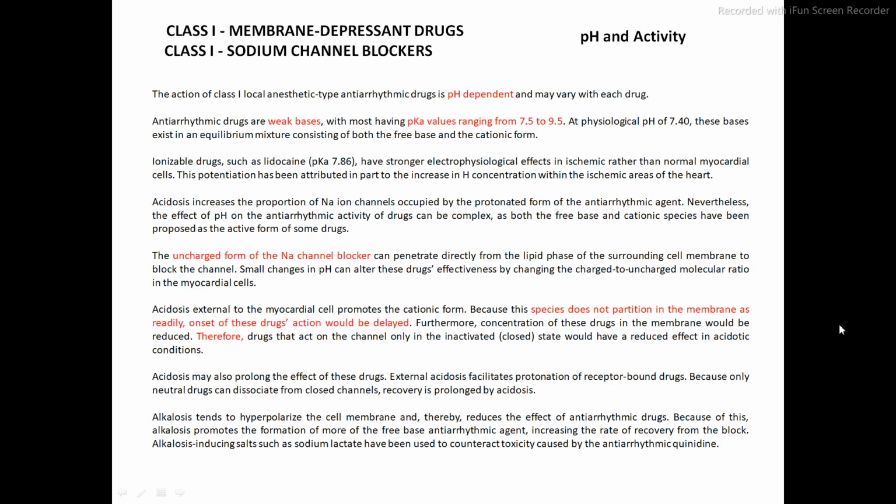So in short, what actually happened is that this drug, the antiarrhythmic agent, the class 1 sodium channel blocker, which acts as an antiarrhythmic agent, ये ड्रग क्या करते हैं? Those drugs which have the pK value around 7.86, means what? They are ionizable drugs. So ionizable drug means what?